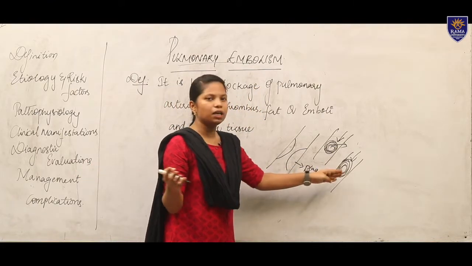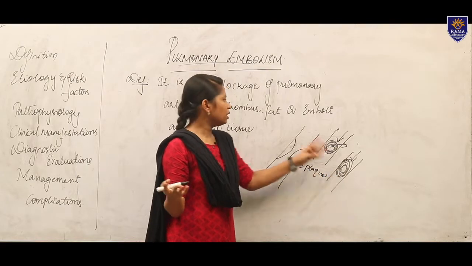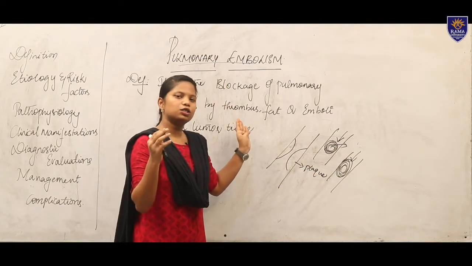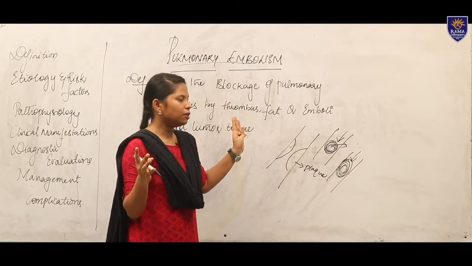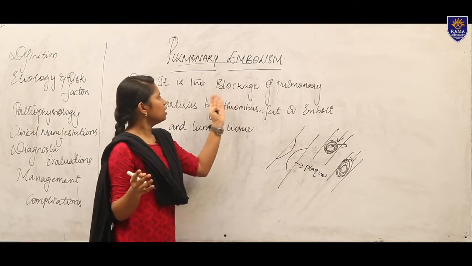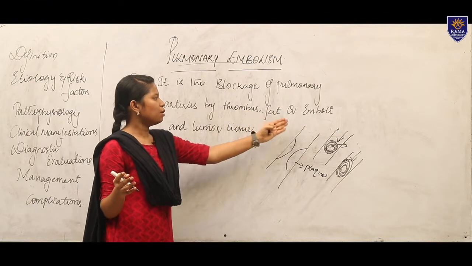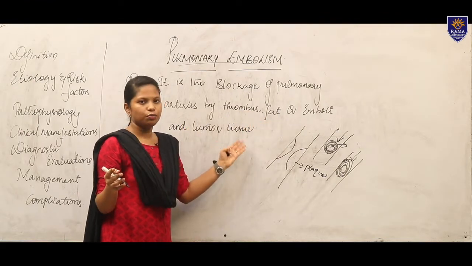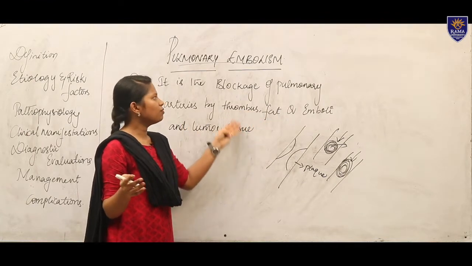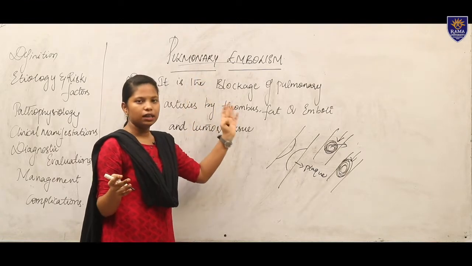So at that time there will be a stoppage of blood circulation and a stoppage of the functioning of the pulmonary system. That is what it is: a blockage of pulmonary arteries by thrombus, fat or emboli, and tumor tissue. Because of tumors also there is a chance of occurrence of this disease condition.